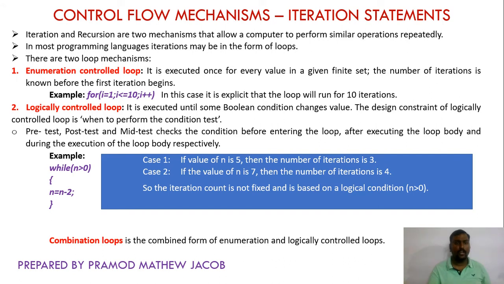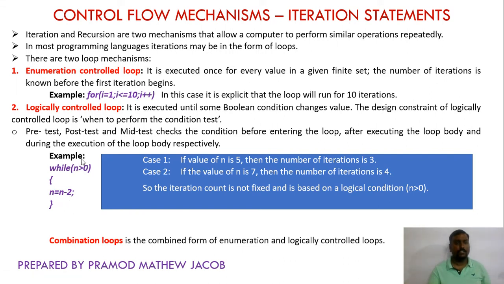Consider the following iteration statement. While n greater than 0, if true, then n is equal to n minus 2. If the value of n is 5, then the number of times this particular loop executes will be 3. First the value of n is 5, greater than 0, so it is true. So n is decremented by 2, so 5 minus 2, 3.